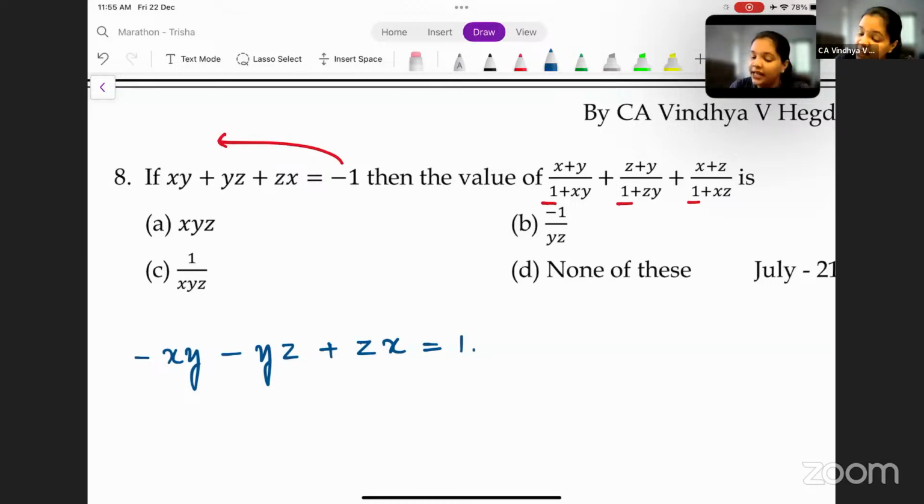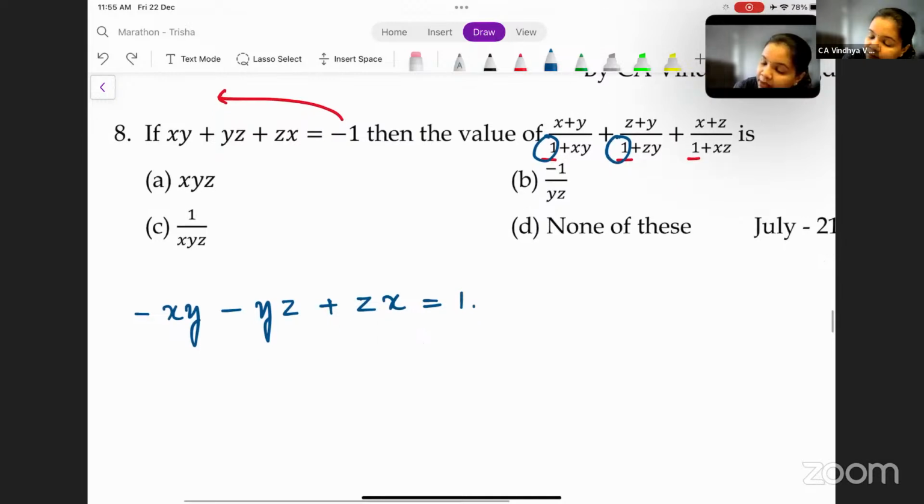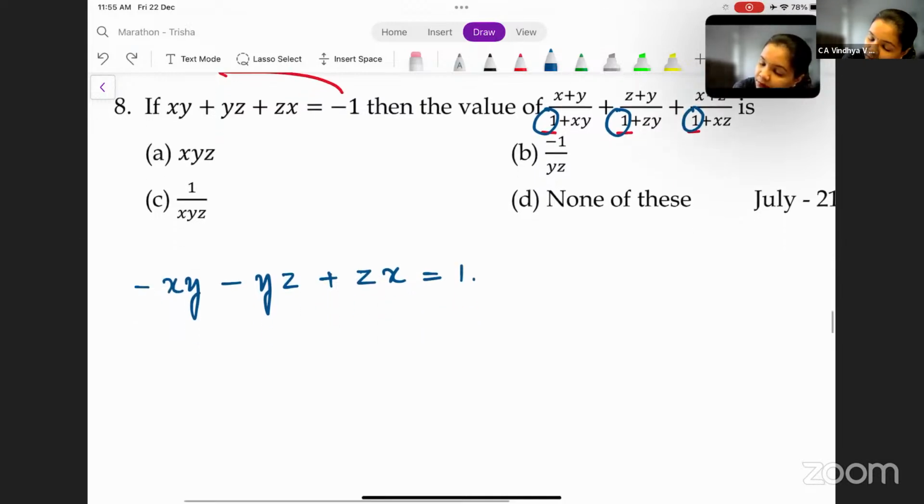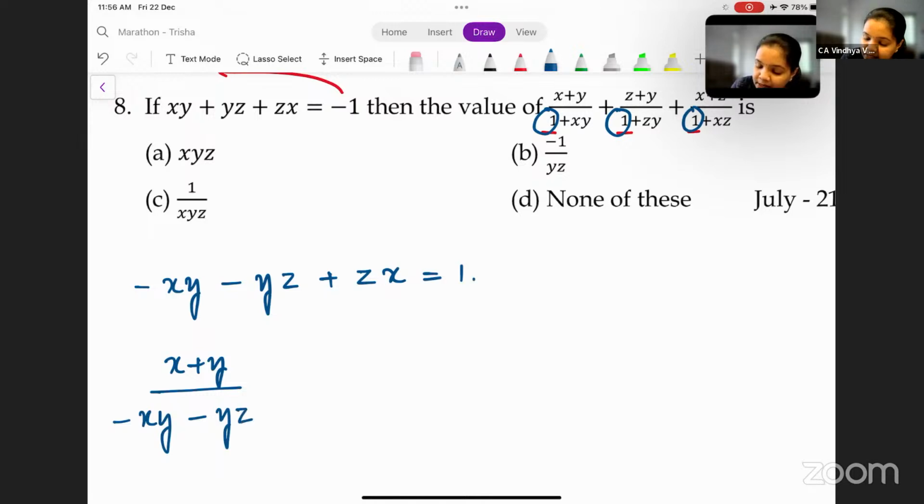And in the place of 1 here, you can substitute this value. So by doing this, we get x plus y divided by minus xy minus yz minus zx plus xy.